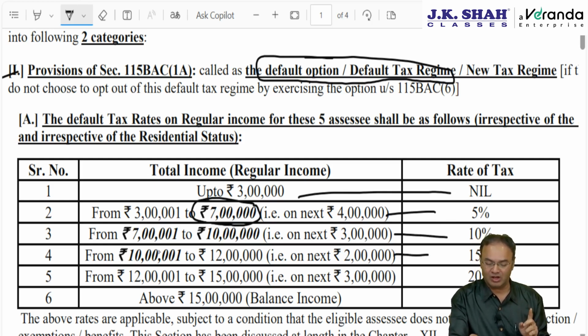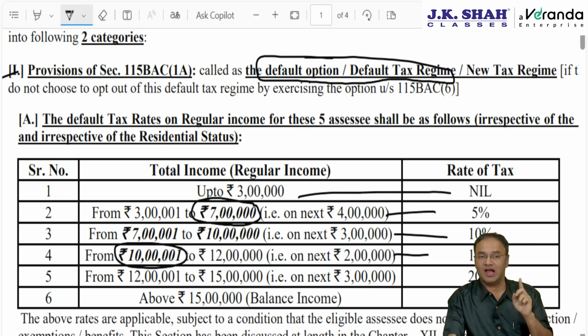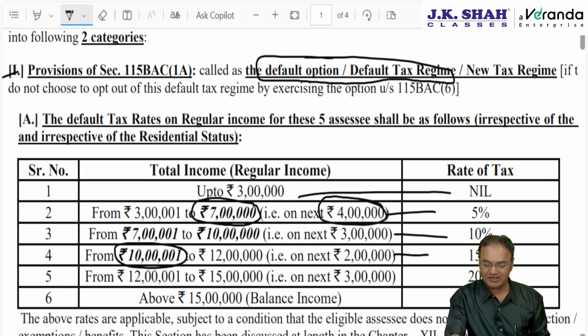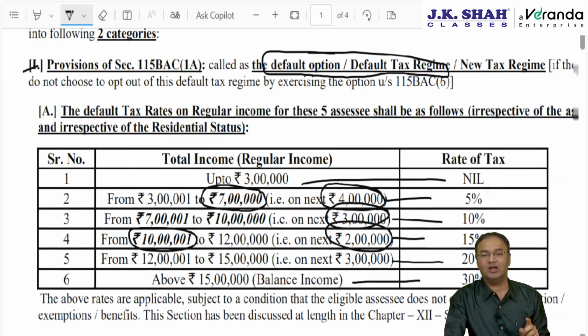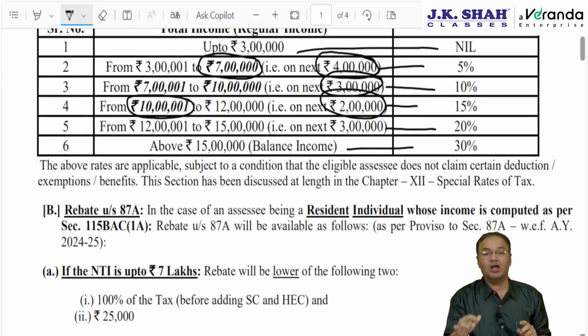Be careful about it here. Upper limit 10 lakh to 12 lakhs. Earlier last year it was 9 lakh to 12, now it is 10 to 12. So first 3 lakhs, then 4 lakhs, then 3 lakhs, then the next 2 lakhs will be taxed at 15% rate. And 12 to 15 will be taxed at 20% rate. The 25% slab is removed now. There is no 25% slab. Straight away the balance will be at 30% rate. Above 15 lakh will be taxed at 30% rate.